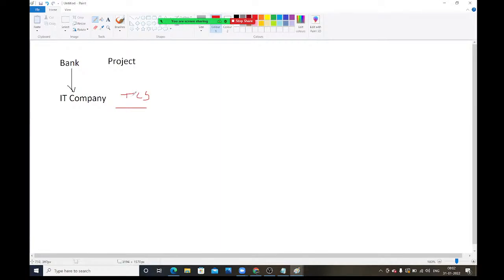So first, what will these people do? First, requirement gathering. TCS will gather the requirement of what this bank is expecting. Once requirement gathering is completed, TCS will start the analysis on that requirement.